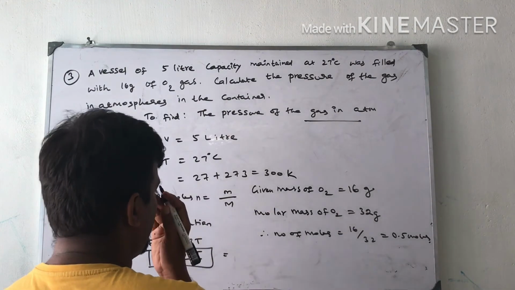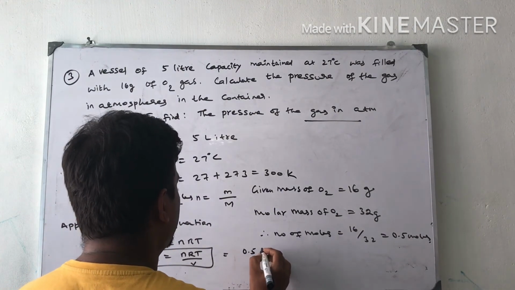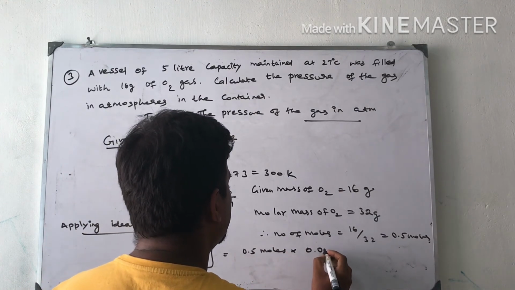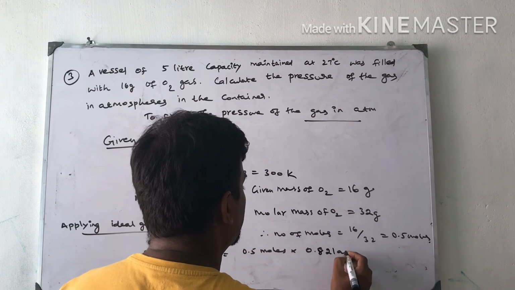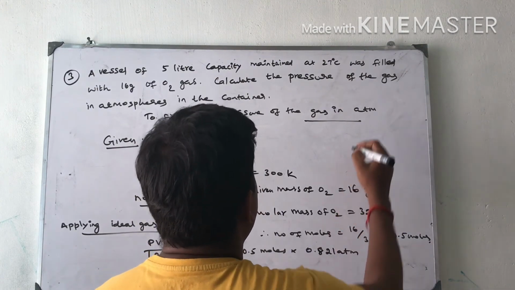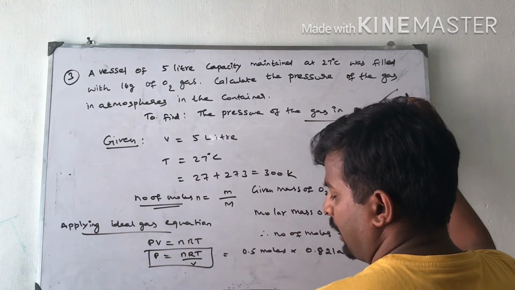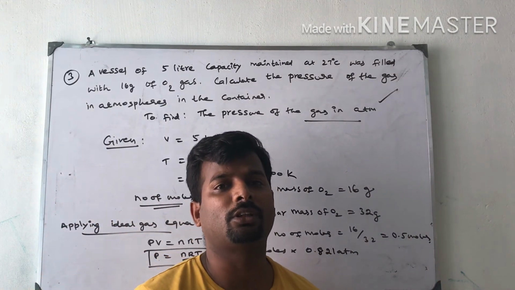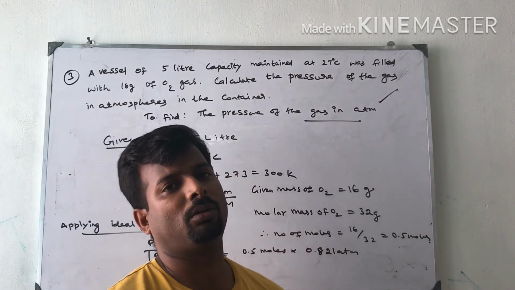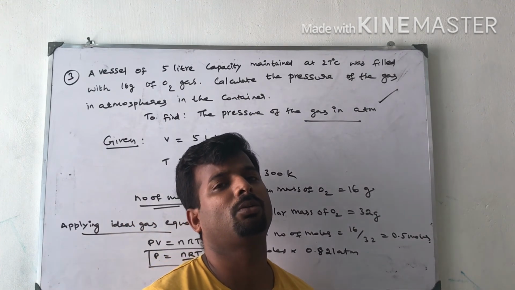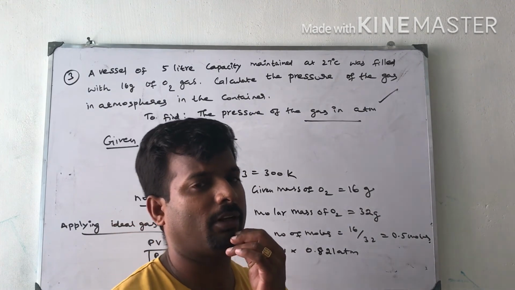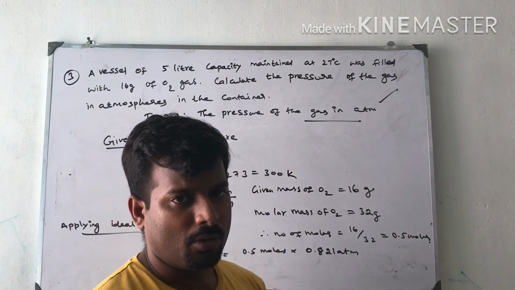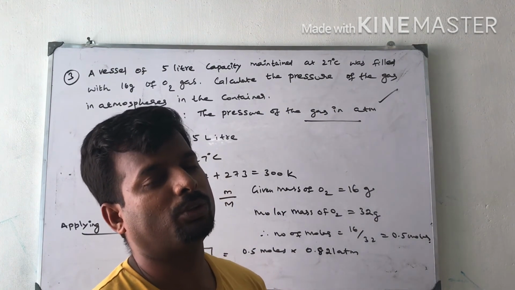Substituting the values. What are the things given? 0.5 moles into 0.821 atmosphere. We already discussed the gas constant value, that we derived in the previous point: one atmospheric pressure into 22.71 divided by 1 mole into 273.